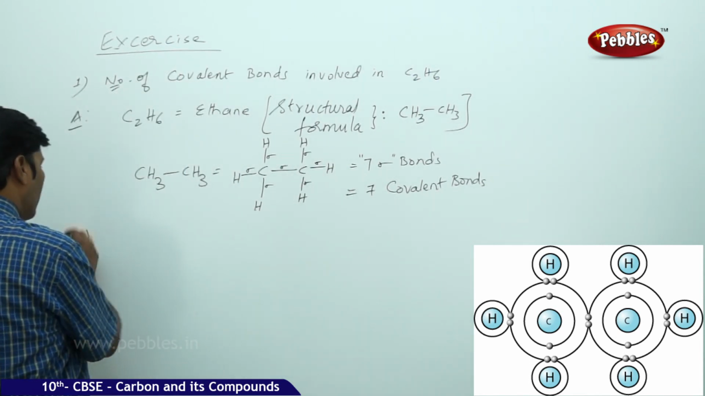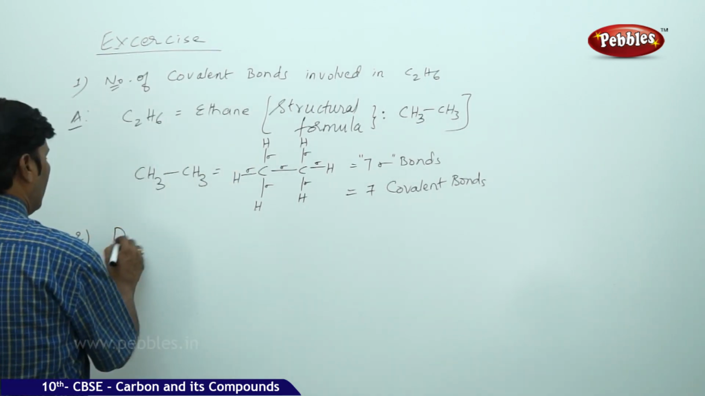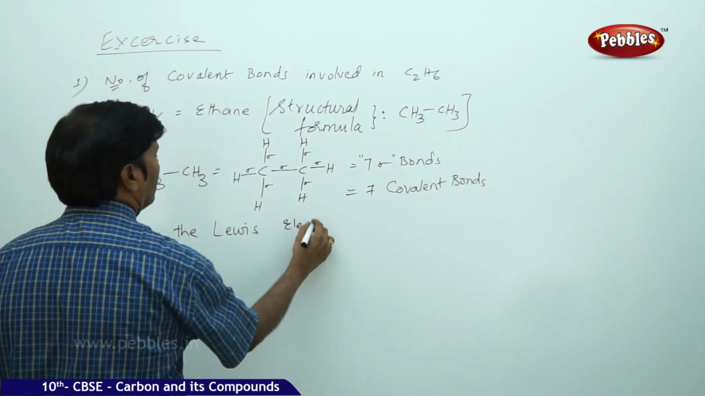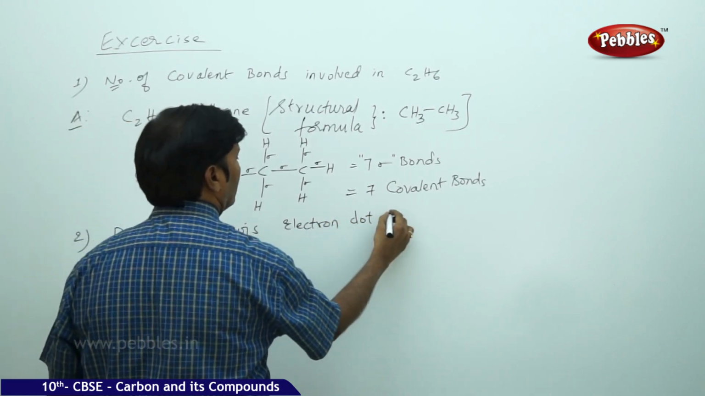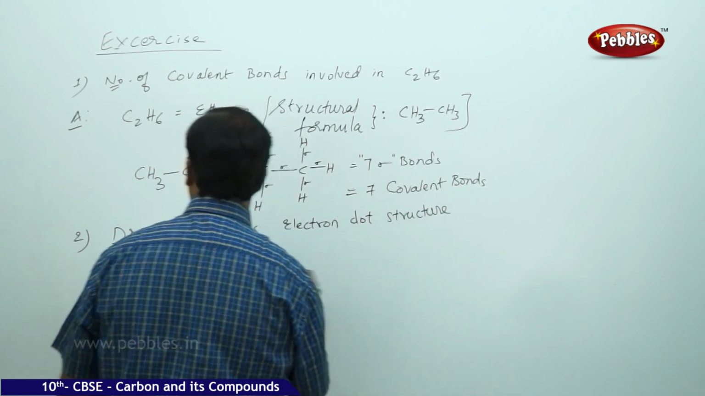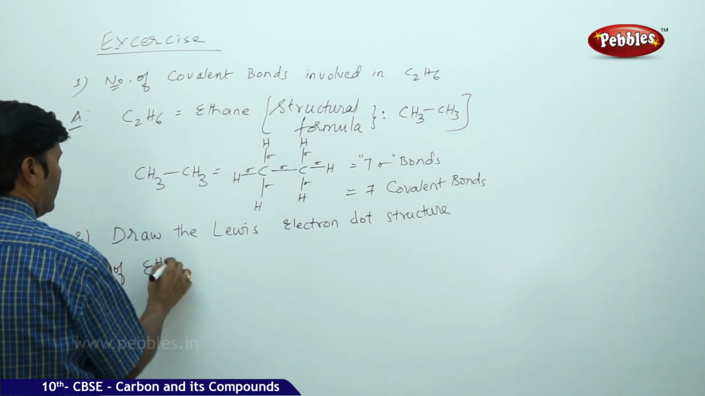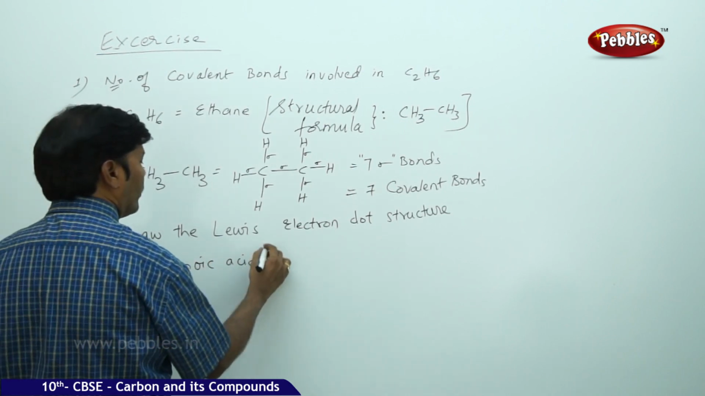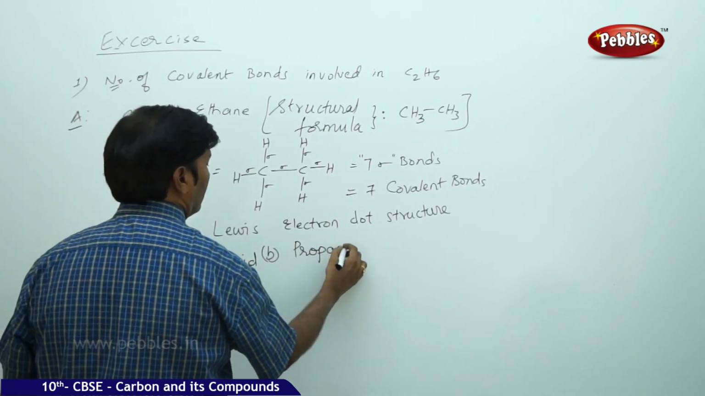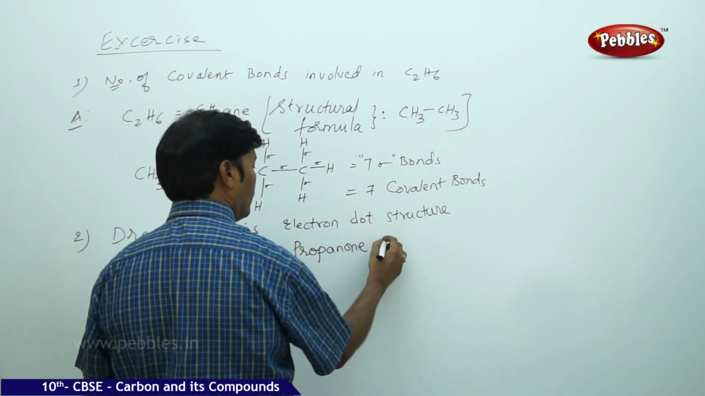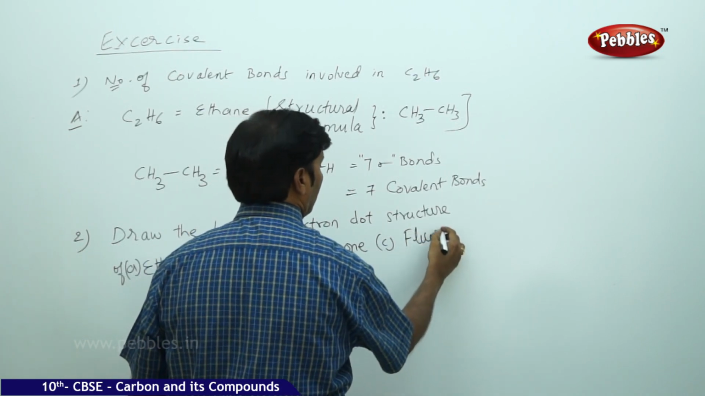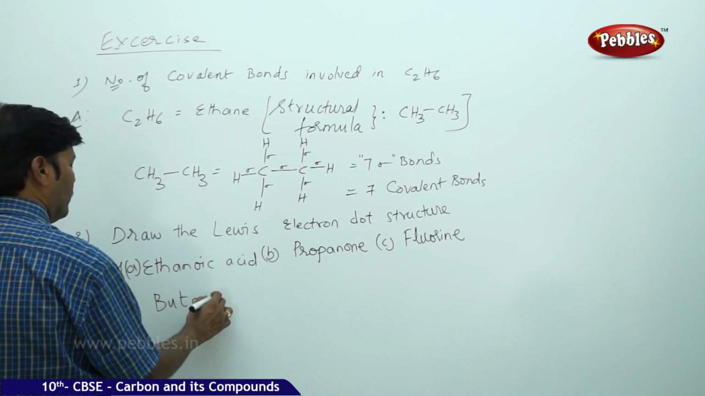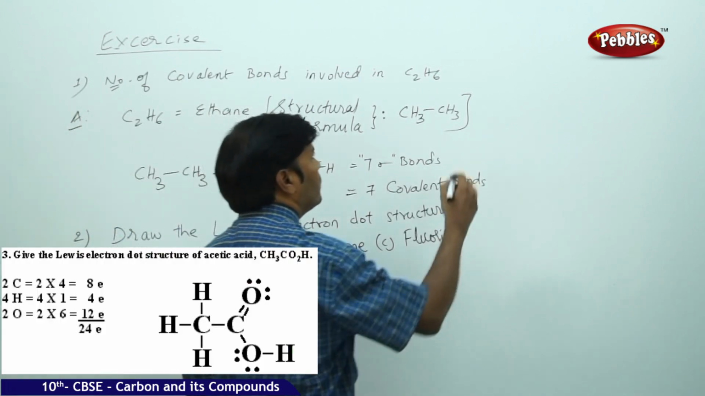Now go for the second question: draw the Lewis electron dot structure of A, ethanoic acid, B, propanone, C, fluorine molecule, and D, butanone.